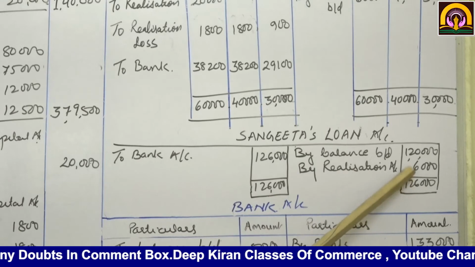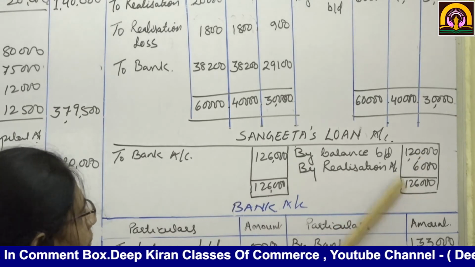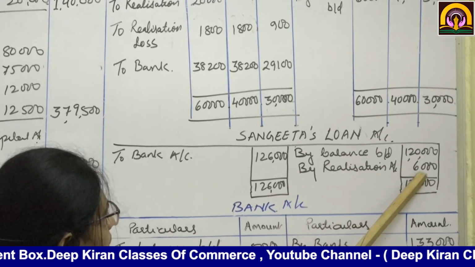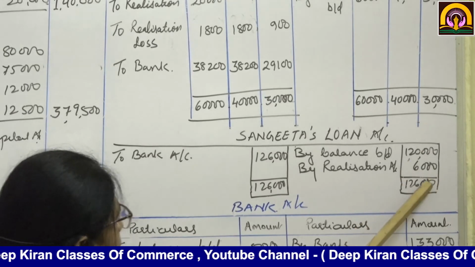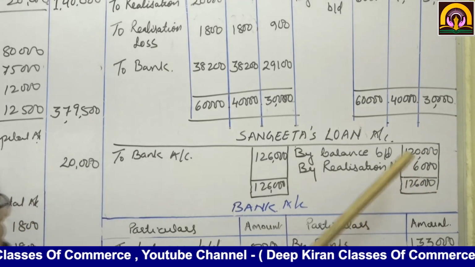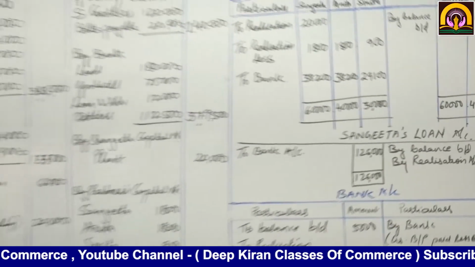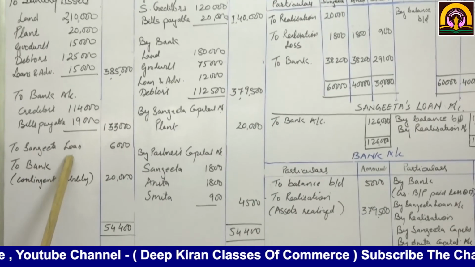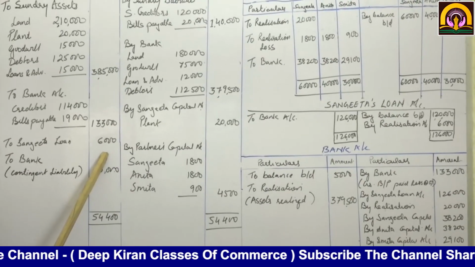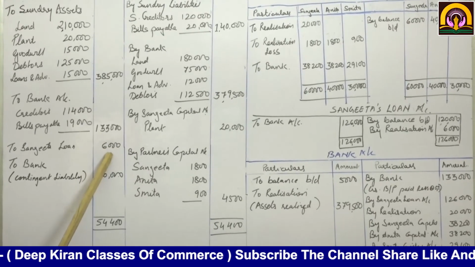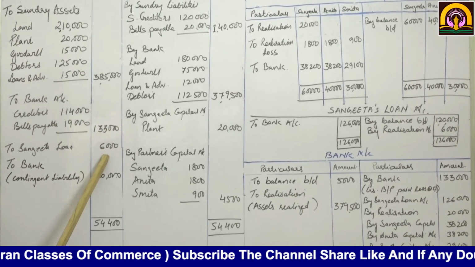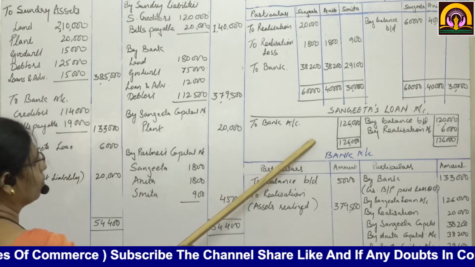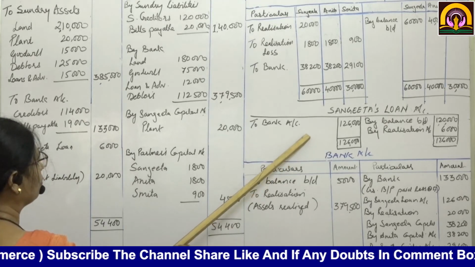1,26,000 minus 1,20,000, so by realization, 6,000. This is the loss for the firm, or expense for the firm. So on the realization account, to Sangeeta's loan account 6,000. Now this account is closed. Sangeeta's loan account is closed.